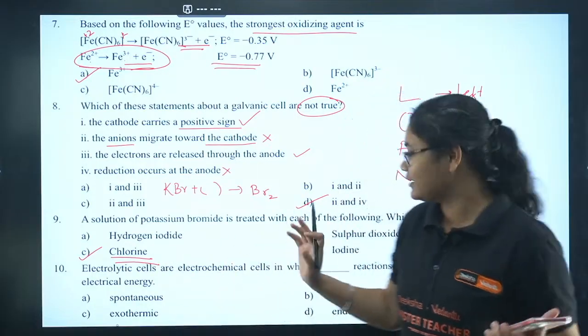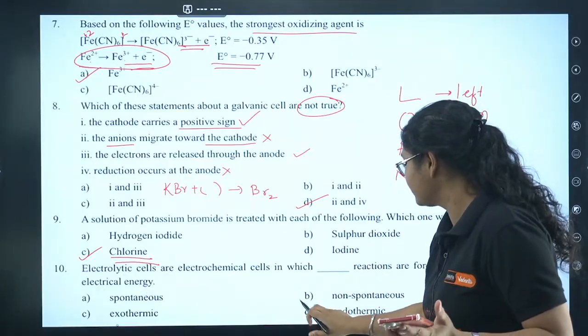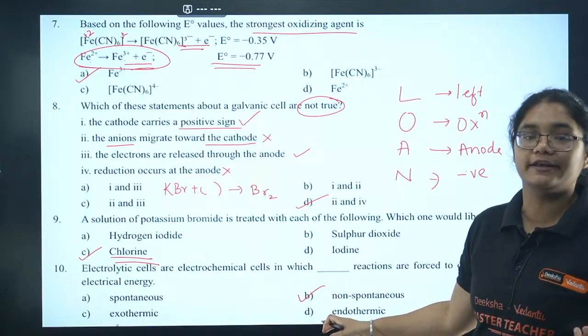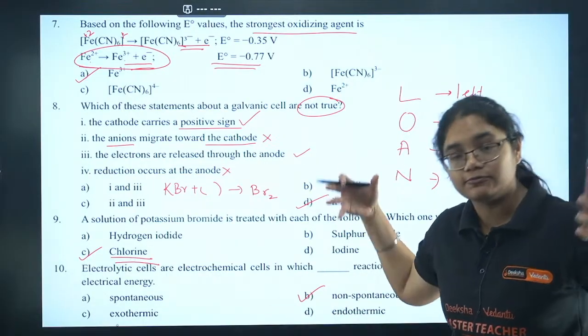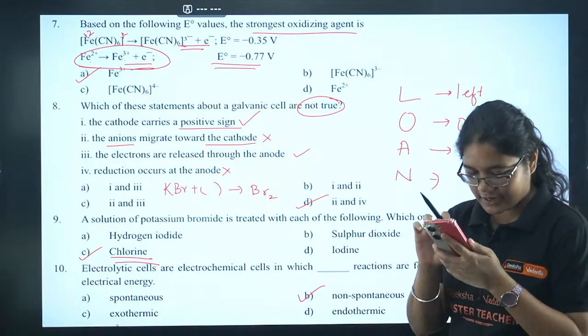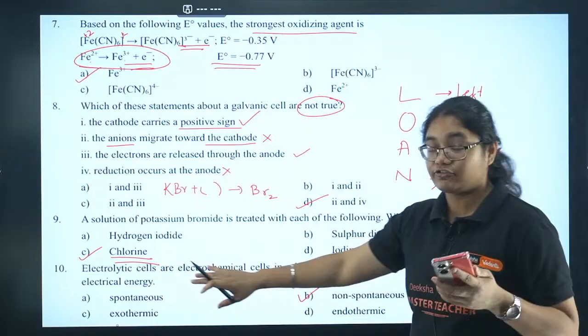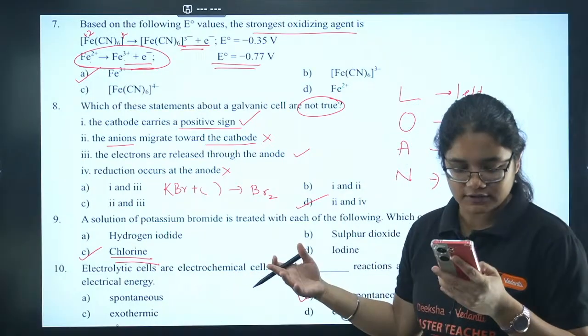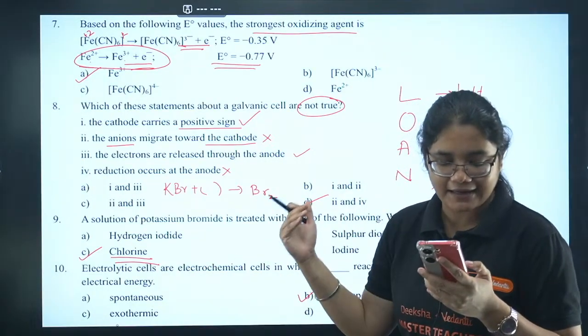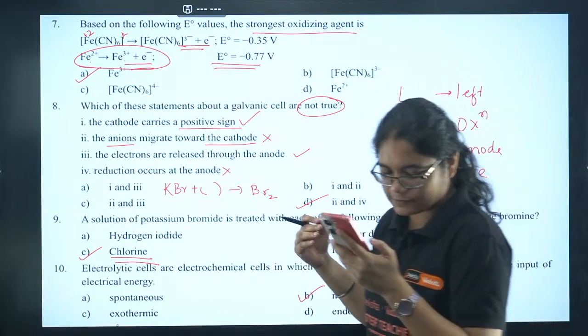No, right? When a reaction is non-spontaneous, at that time you have to force the reaction, right? So that is why option number B is the correct answer. And you might know that in electrolytic cells, we have non-spontaneous reactions that are carried out by using electricity. Yes, B is absolutely correct.